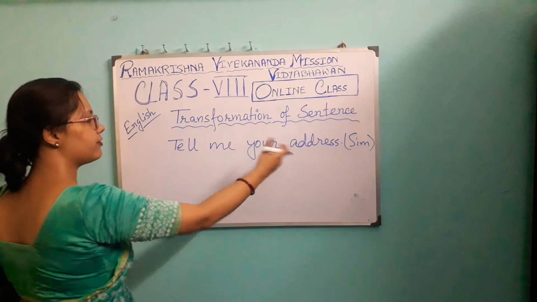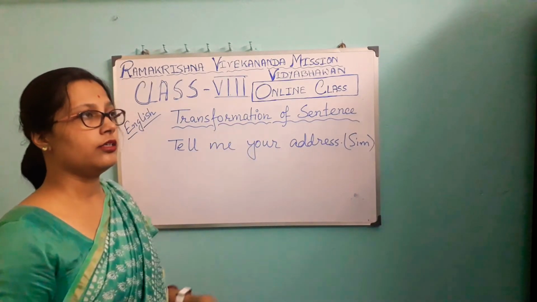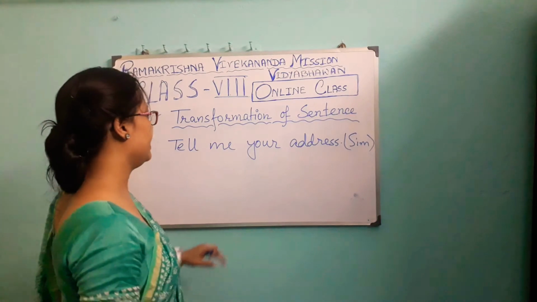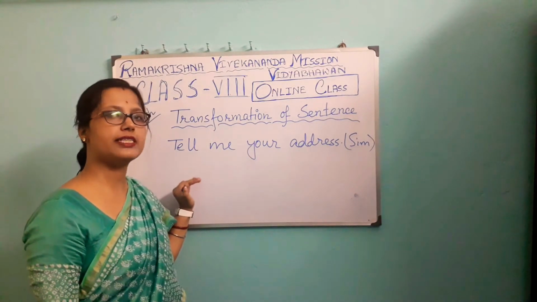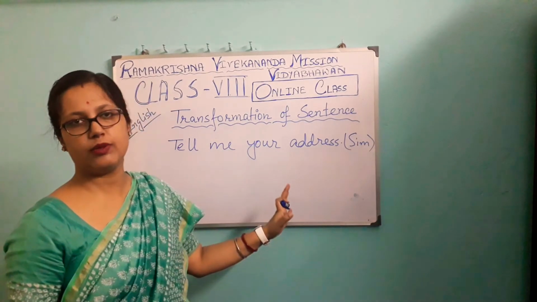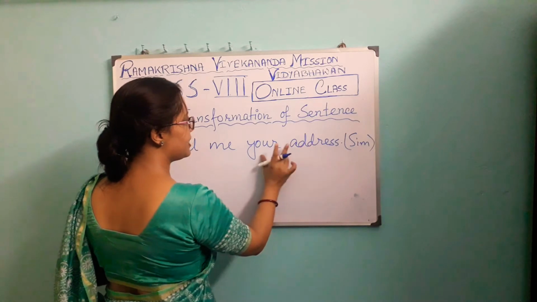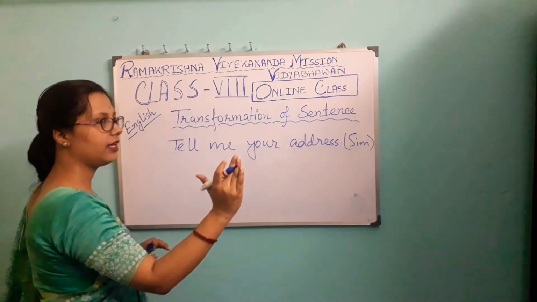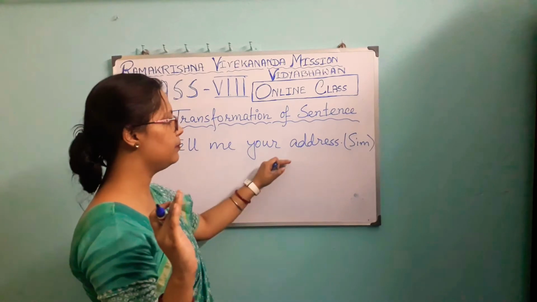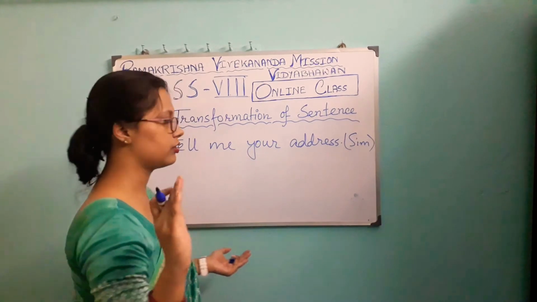So, I have to change this simple sentence into a complex sentence. What have we learned? That in a complex sentence, we will get one principal clause and one or more subordinate clauses. So, I have to explain this phrase. We have to explain the words and phrases of the simple sentence, and we have to make it a subordinate clause.